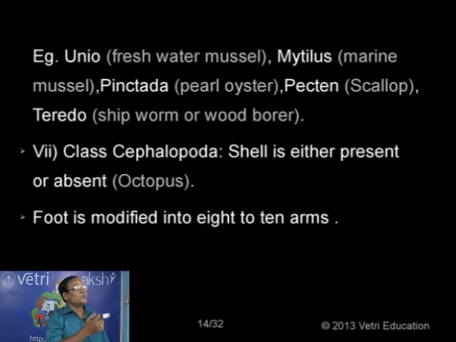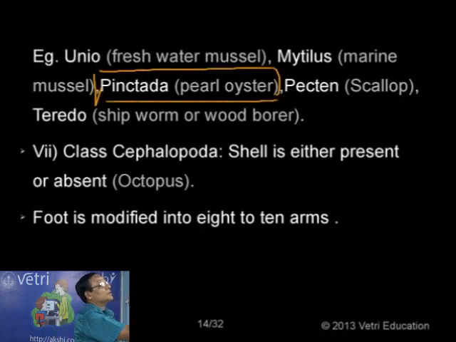Now you have some examples. Unio, the freshwater mussel. Mytilus, the marine mussel. Now we have an economically important one, Pinctada, the pearl oyster. I mentioned already that the synthetic pearl is different from the natural one. The natural pearl is normally calcium carbonate secreted by the nacreous layer of the shell. So Pinctada is an economically important, valuable animal. We make use of oysters for producing pearls for making ornaments. Then Pecten, normally called scallop. Then Teredo, another economically important one.